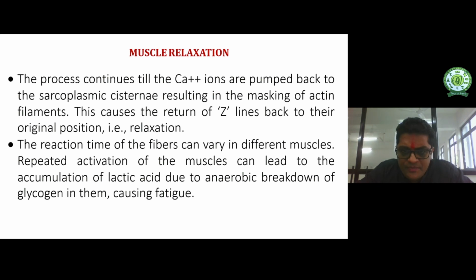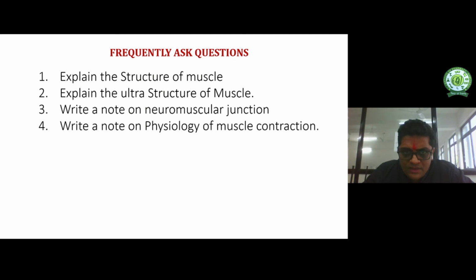The reaction time of the fiber can vary in different muscles. Repeated activation of the muscles can lead to accumulation of lactic acid from the anaerobic breakdown of glycogen, and the muscles become fatigued. So this is all about the physiology of muscle contraction and the ultrastructure of the muscles. From this topic, various questions are asked in exams, like explain the structure of muscle, explain the ultrastructure of muscle, write a note on the neuromuscular junction, and write a note on the physiology of muscle contraction.